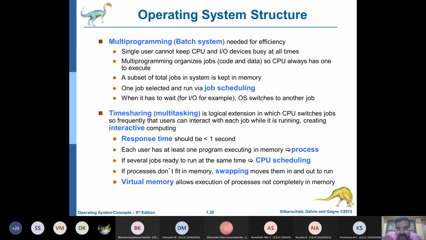For a little time it is doing the printing. For a little time it is taking care of your keyboard banging. For a little time it is taking care of your copying of file from C drive to D drive. And the response is also instantaneous, and you feel that all the three things are happening at the same time. But actually the CPU is toggling or switching between one sub-process and another. We will learn this in detail during process synchronization, but I'm just trying to tell you.